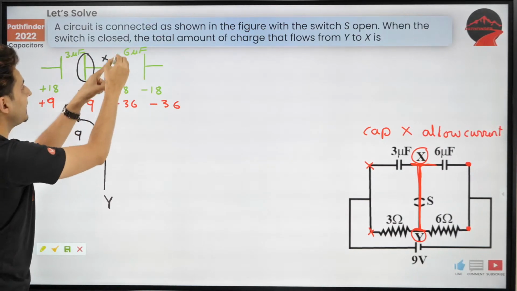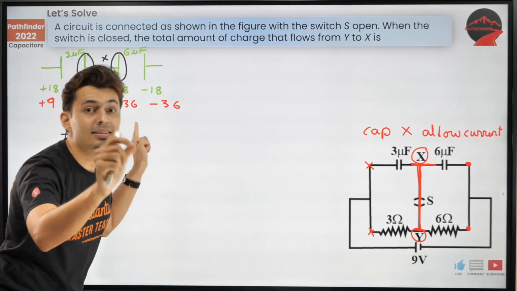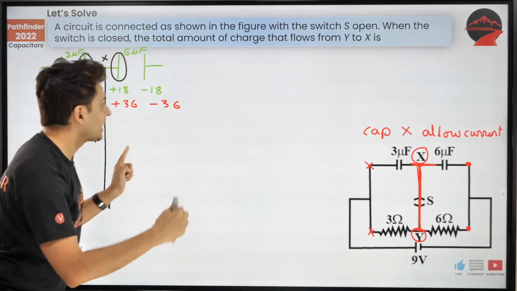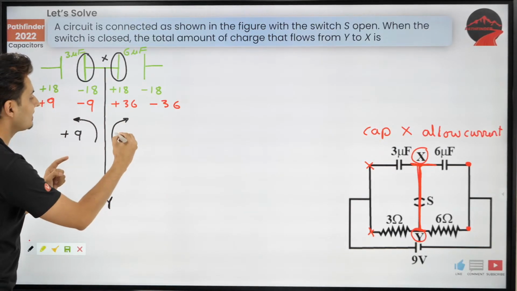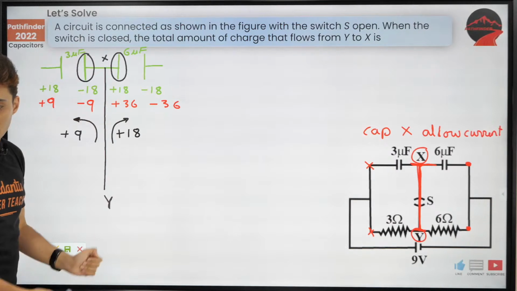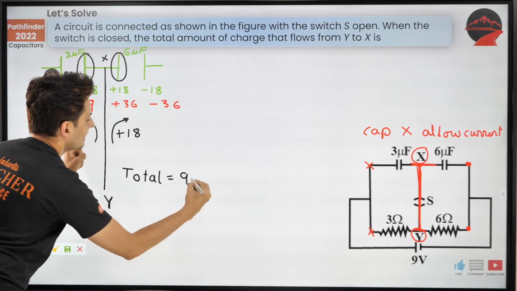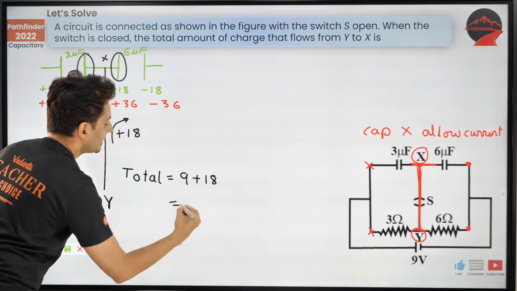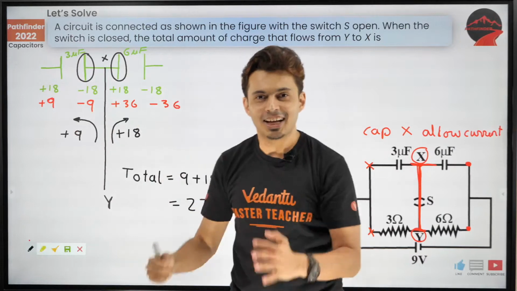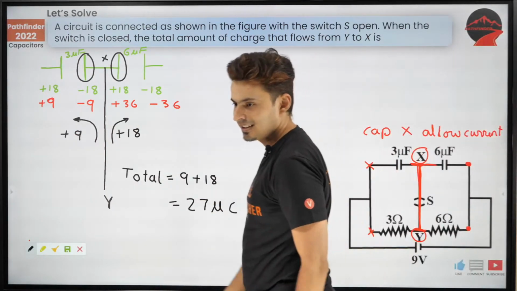Now look at this plate over here. Plus 18 became plus 36. How much charge has flown? Obviously plus 18 has flown. So total, how much is the total? Obviously 9 plus 18, that means 27 microcoulomb. That's it. Done. This is the final answer.